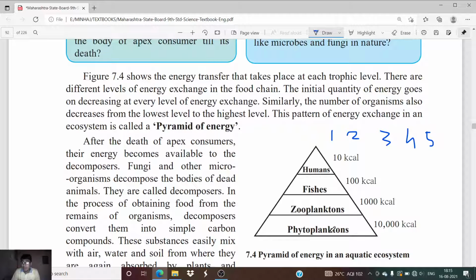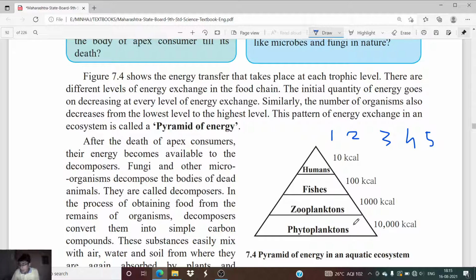In this example you can see that phytoplanktons have an energy of 10,000 kilocalories. Zooplanktons, which survive on phytoplanktons, consume them, and the energy conversion is from 10,000 kilocalories to 1,000 kilocalories. Such a great reduction in the energy.